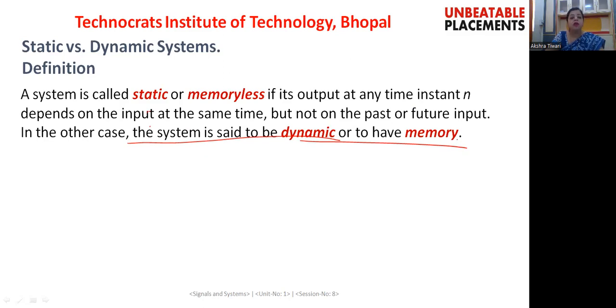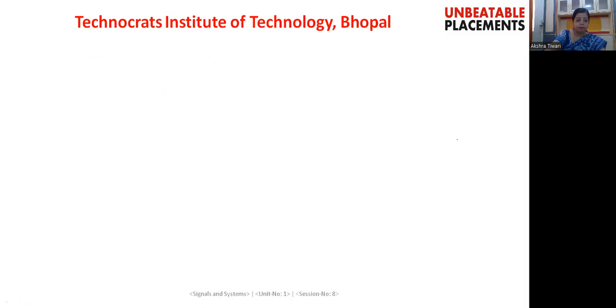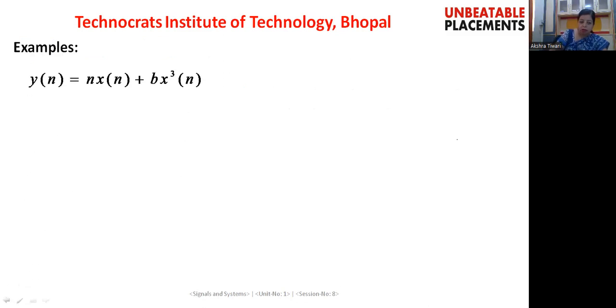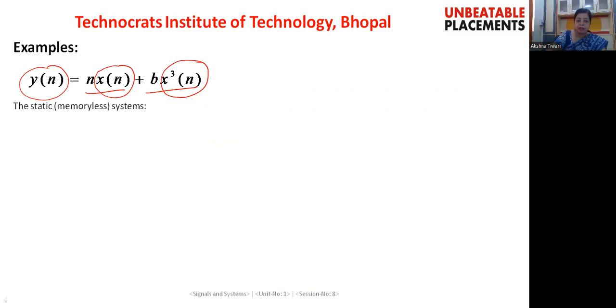That means it is independent of any of the previous values of the input being applied to the system. Whereas a dynamic system, or a system that requires memory, is a system in which present values of the input as well as past values of the input can be considered. So here are some examples. One system is given here where y(n) is equal to n times x(n) plus b x cube (n). Here you can see that this output y(n) is dependent on the present value of x(n) as well as the cube of the present value of x(n). Therefore, we will say that this system is a static system or a memoryless system.